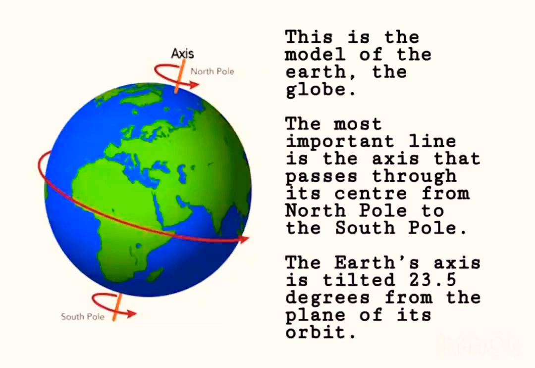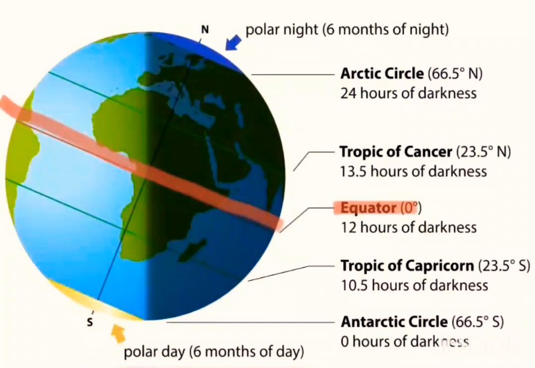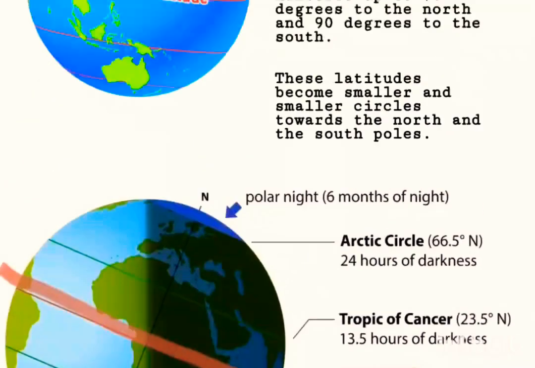The Earth's axis is tilted 23.5 degrees from the plane of its orbit. The most important latitude is the equator. The equator is given the value 0 degrees and it runs right across the center of the Earth and divides the Earth into two equal halves, the northern hemisphere and the southern hemisphere.